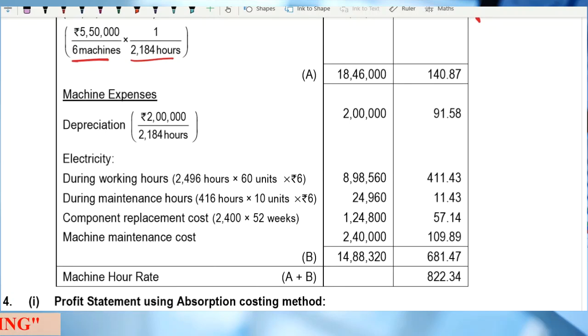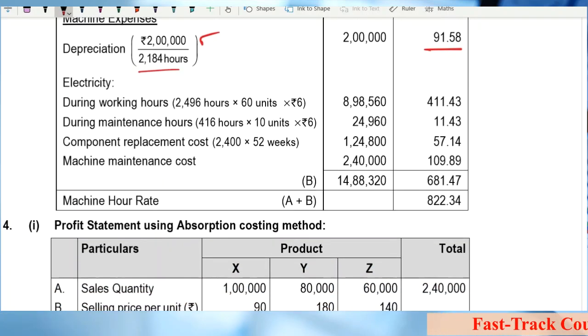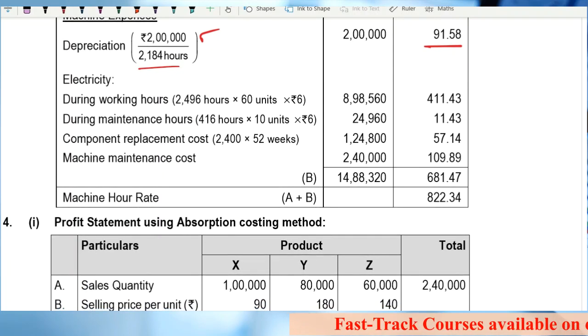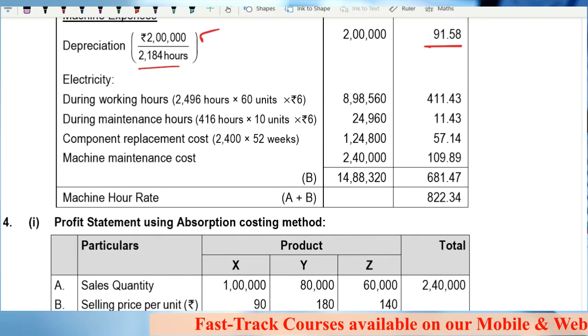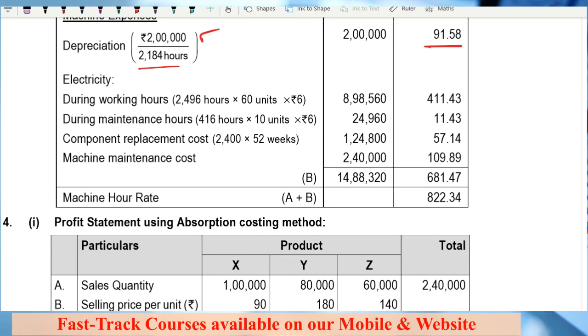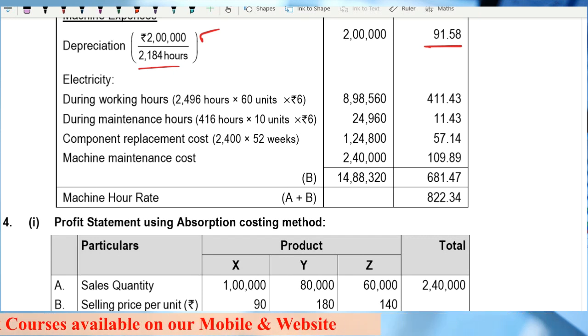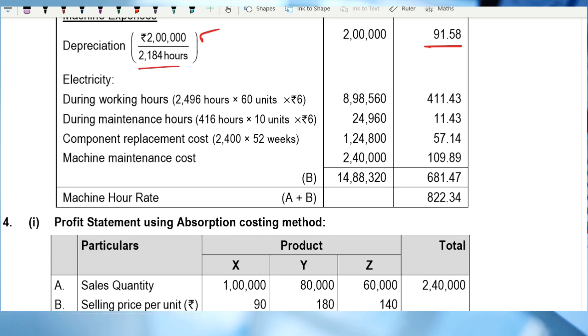Machine expenses, depreciation 2 lakh divided by 2184 hours, 91.58. Now in this case, depreciation you can take in the standing charges also. Why, sir? Because depreciation is one area where a lot of people get confused whether it is to be taken in the standing charges or in the machine expenses.